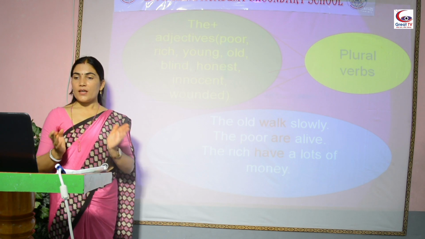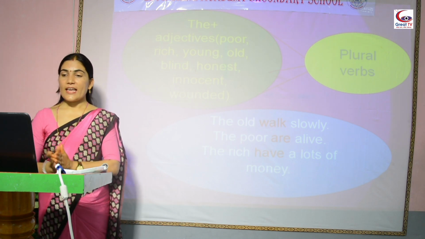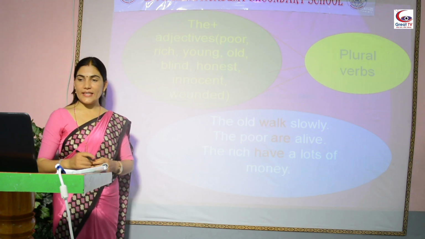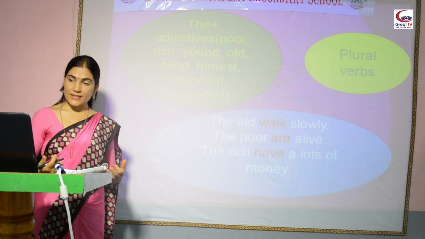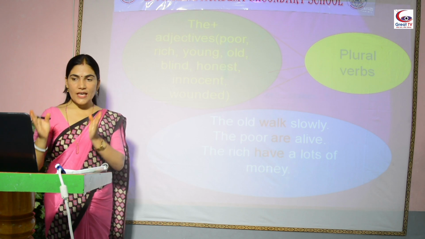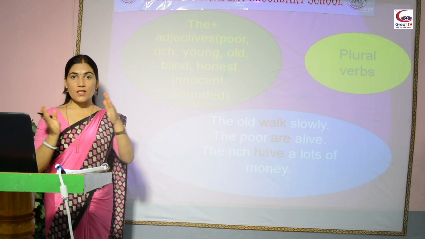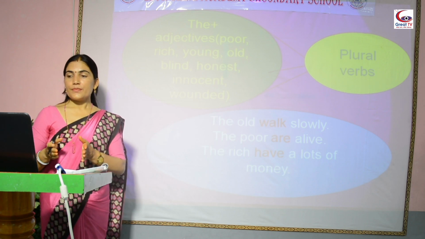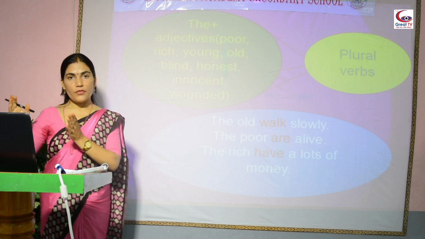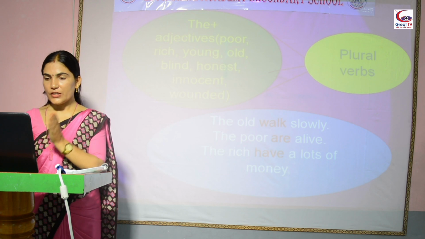If the plus adjectives like poor, rich, young, old, blind, honest, such types of words and phrases come as subject, then plural verbs are used.